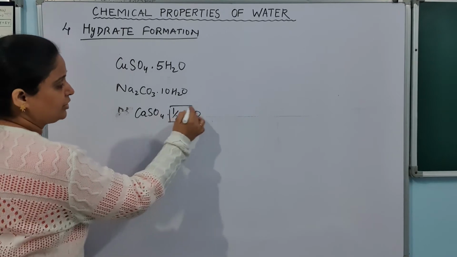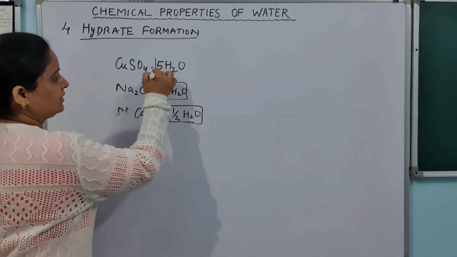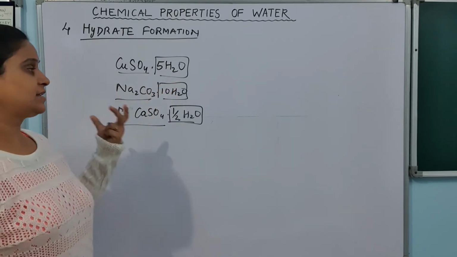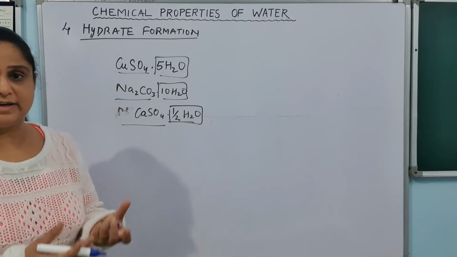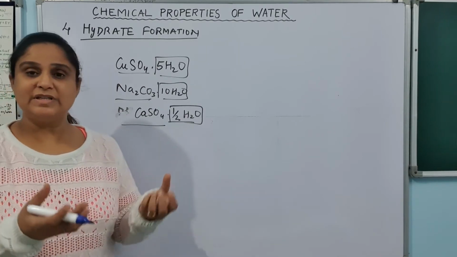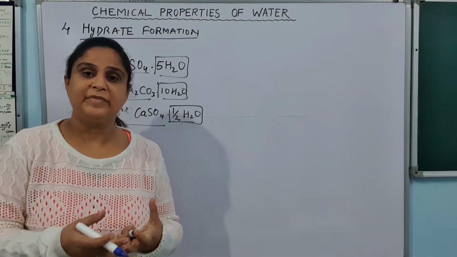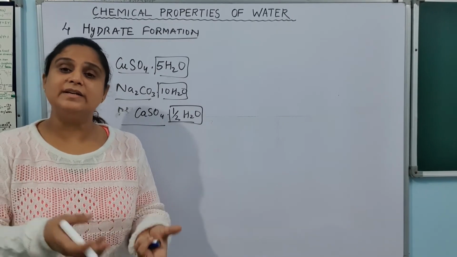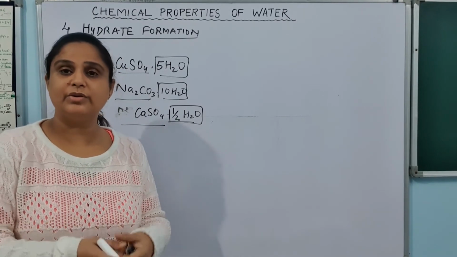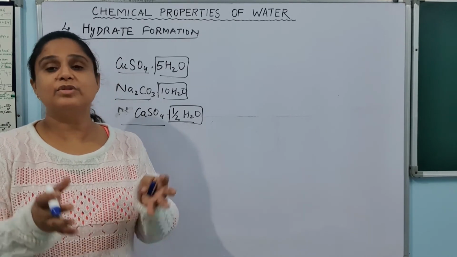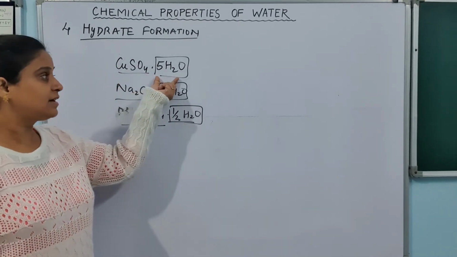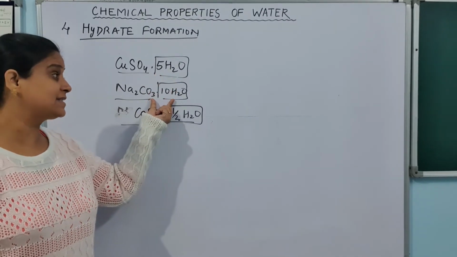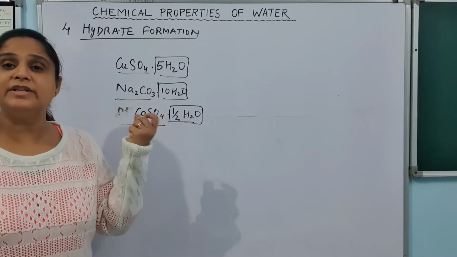So this water molecule, which you can see here, is connected with this salt. What is this water molecule? This is not a part of the crystal basically, but when their aqueous solution crystallizes, they crystallize by taking water molecules. So these water molecules always exist with them. They always crystallize with a certain number of water molecules, always 5 with copper sulfate, always 10 with sodium carbonate. They never change their number.